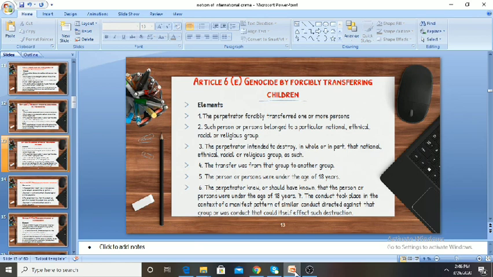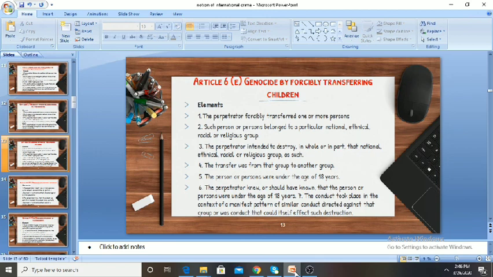The perpetrator should intend to destroy in whole or in part that national, ethnical, racial, or religious group as such, and the transfer was from one group to another group. The person or persons should be under the age of 18 years, and the perpetrator should know that the person was under the age of 18 years, and the conduct took place in the context of a manifest pattern of similar conduct directed against that group or was conduct that could itself effect such destruction.